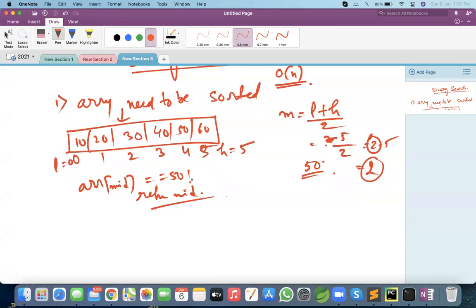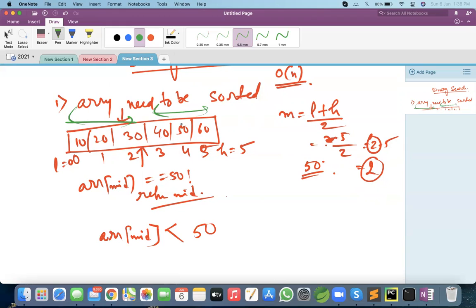We need to check the relation between the value we are searching and array of mid. Array of mid is 30, and 30 is less than 50. So if we are searching for a value greater than array of mid, on which side should the value be present, left or right?